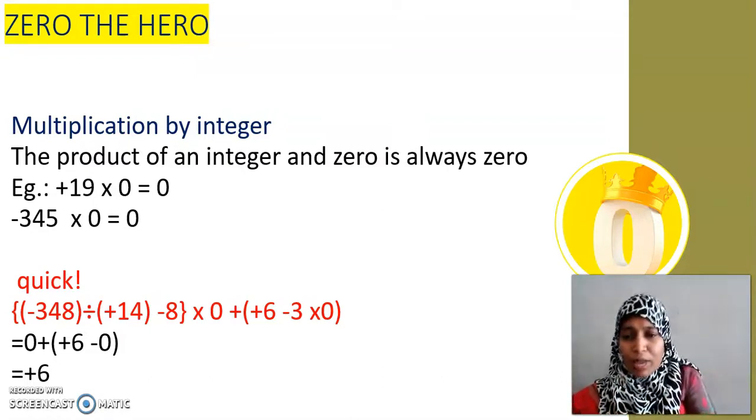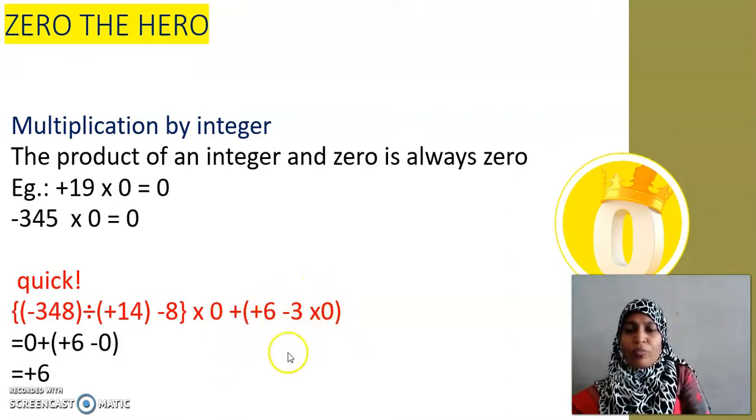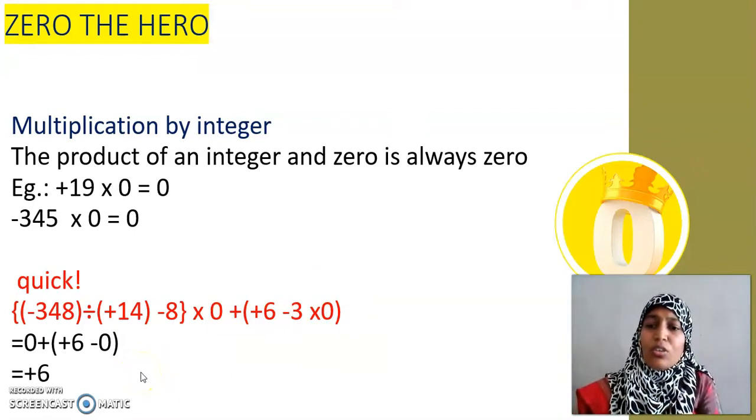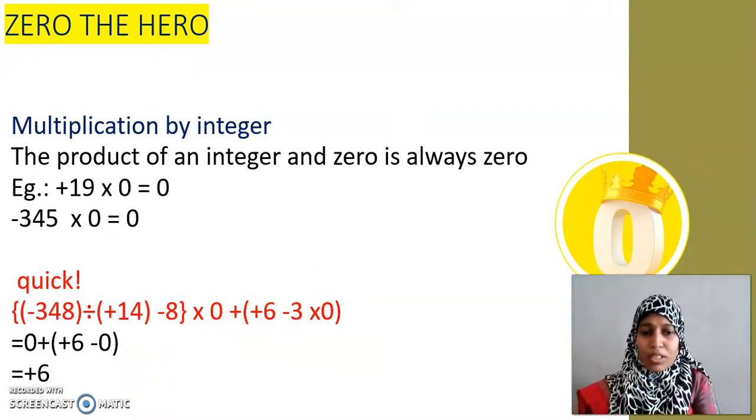When I come to the next bracket, here, plus 6 minus 3 into 0, this becomes 0. So, I have only plus 6 as the answer. Is it clear, my dear children? Don't panic just by looking at the question. Keenly note it and try to get the answer smartly.